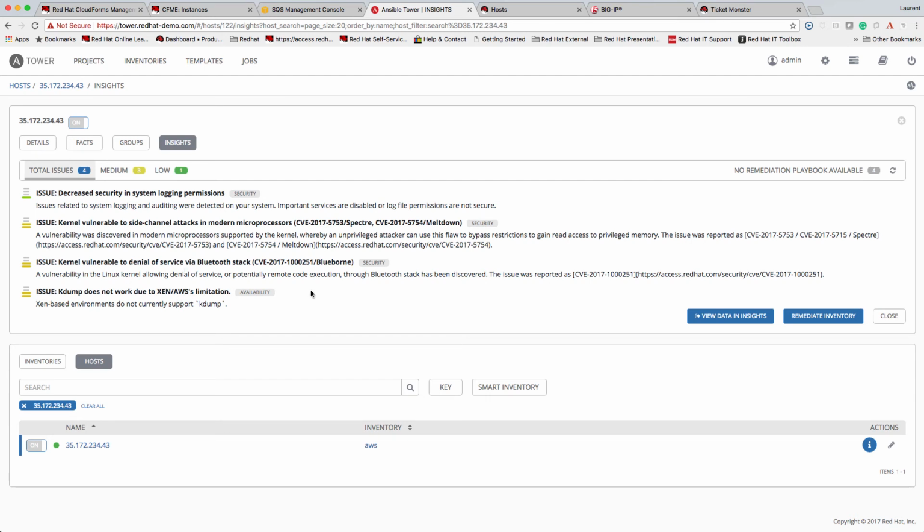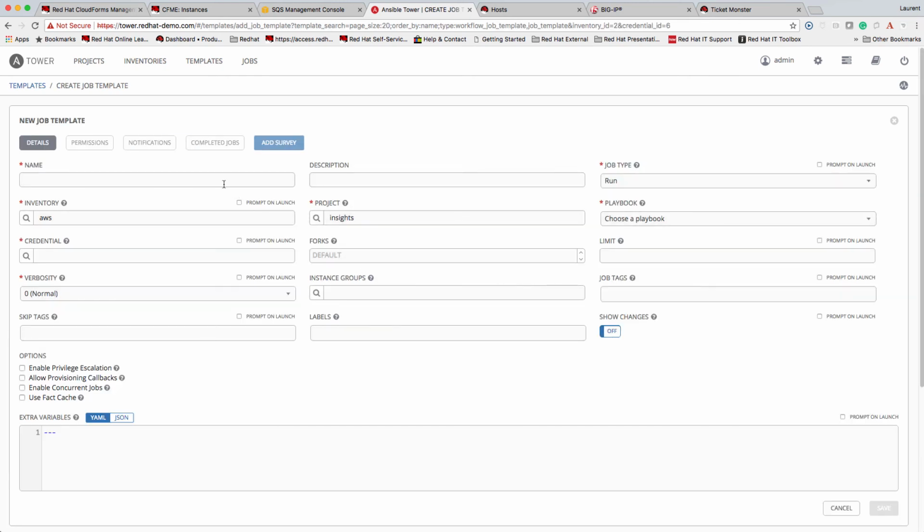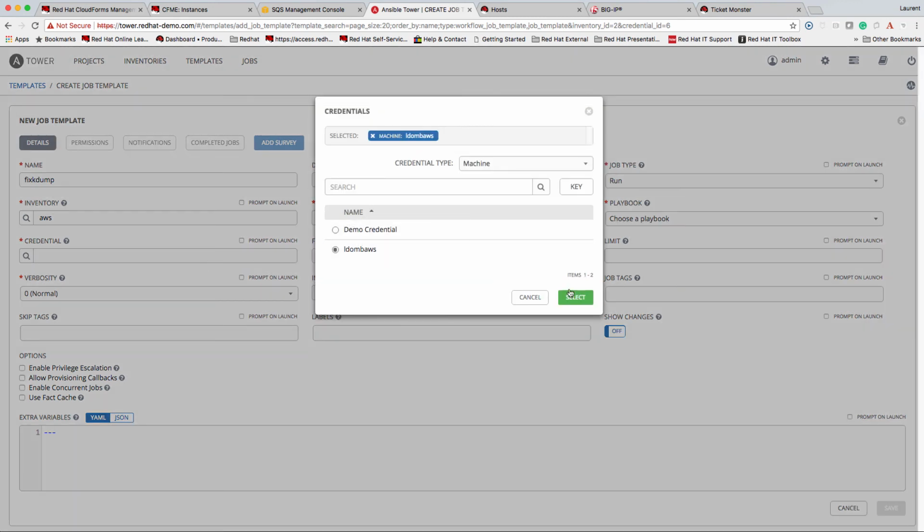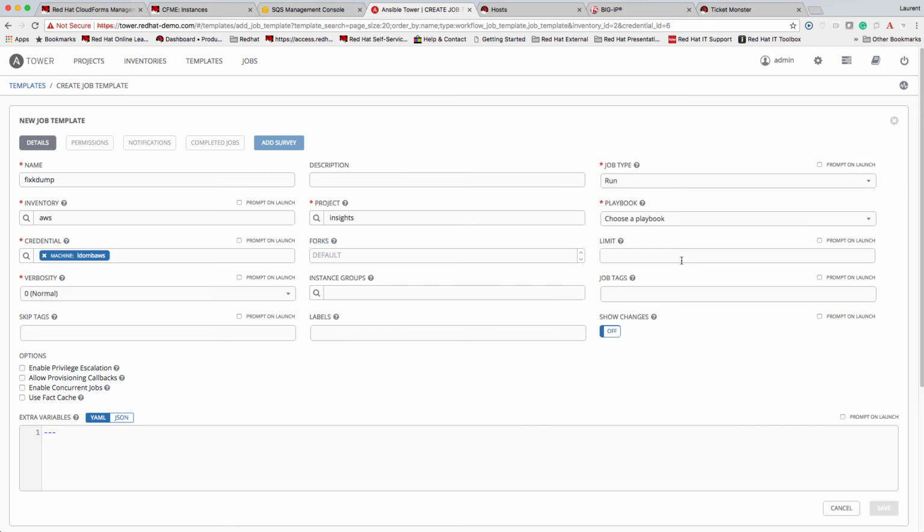With the integration of Insights, we have an auto remediation button which is going to generate a playbook for us. We can define the template name, add the credentials, define the limit and choose the playbook, and then run that specific playbook against the host to remediate the issues.